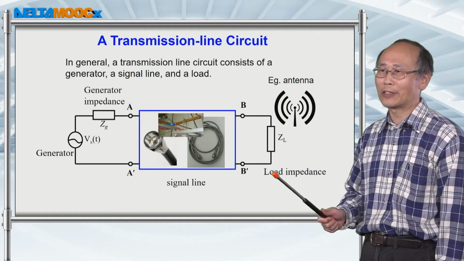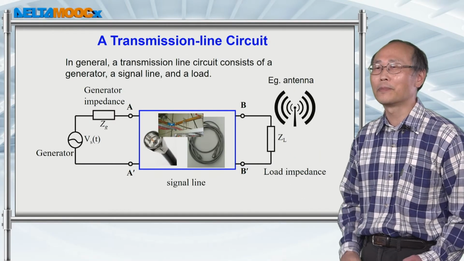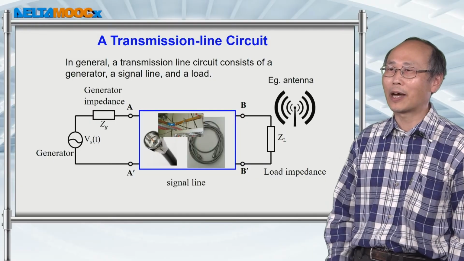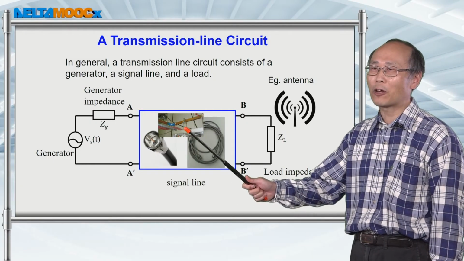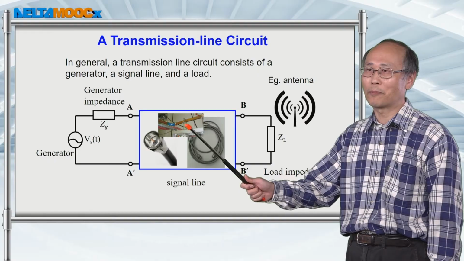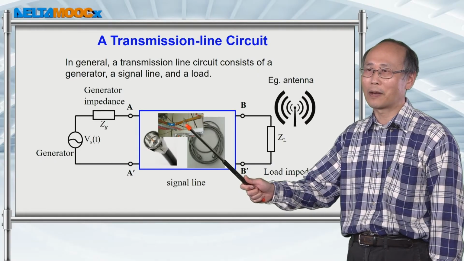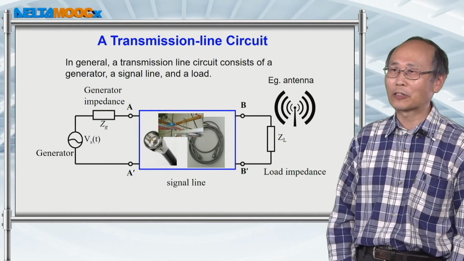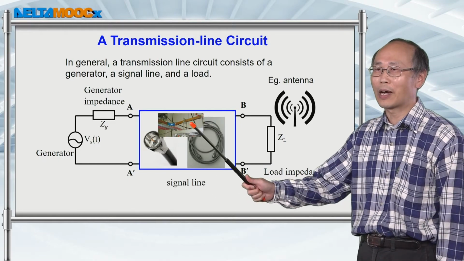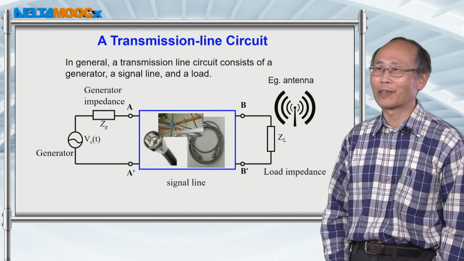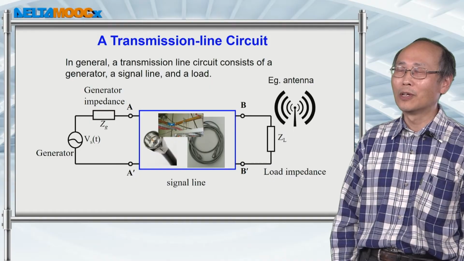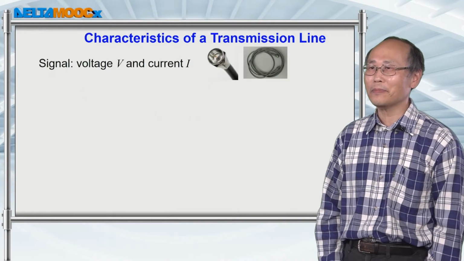For instance, in this case, I put an antenna here. And on the last page, I told you that the microwave is transmitted by those rectangular waveguide as transmission line to particle accelerators and provide energy to do particle acceleration.